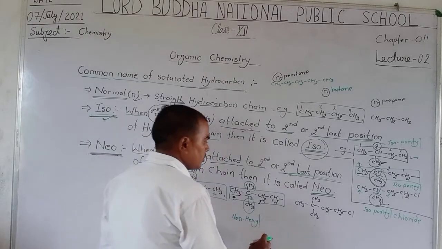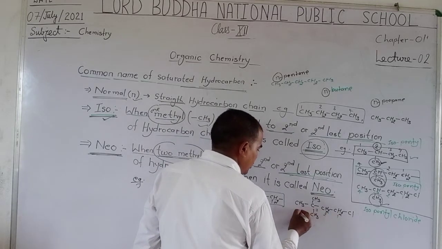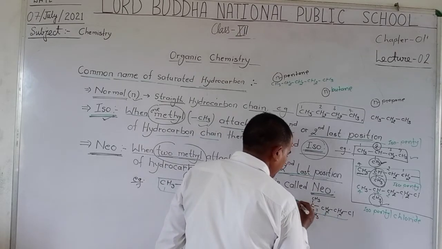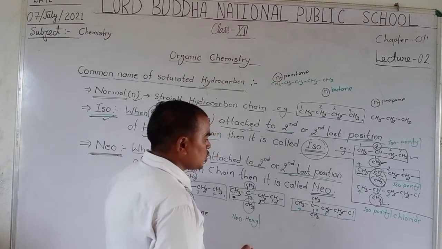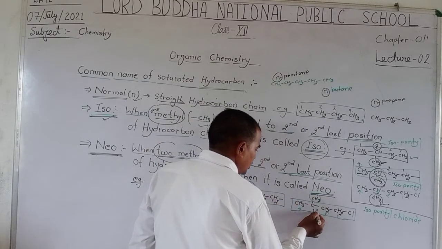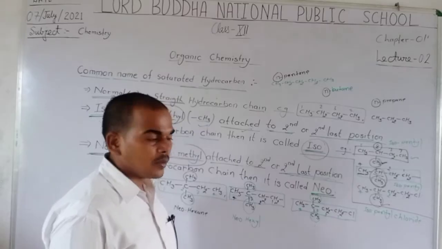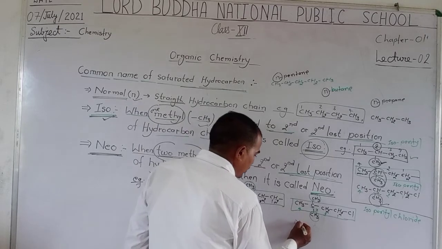Other example: first, second, third, fourth. The parent chain is a 4-carbon chain. The 2 methyl groups are attached at the second-last carbon, so we use neo as a prefix.